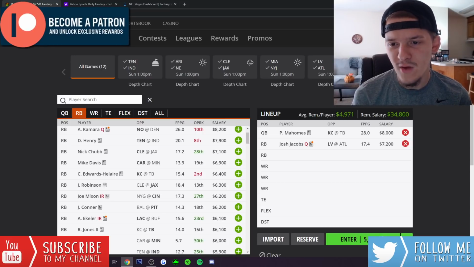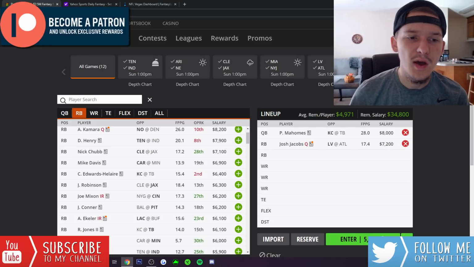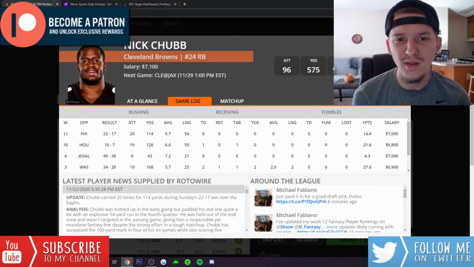Love Jacobs here against the Falcons. I think it's a great spot, great game environment, projected to be a high-scoring game. Really all the boxes are checked for Jacobs this week. But Nick Chubb, another guy you could look to in that range. Love the spot for Nick Chubb against the Jaguars, another team that's just been killed by the run this season.